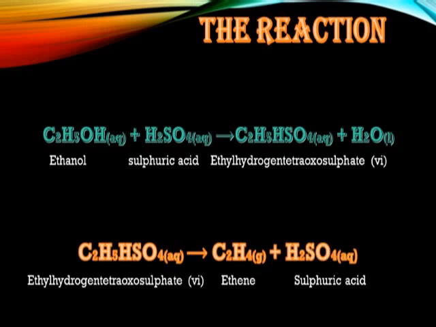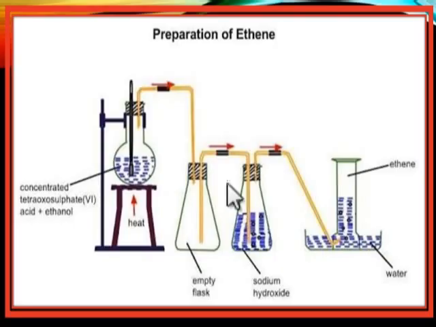All right, let's use a diagram to illustrate. Look at it now. This is a round bottom flask, this is a thermometer, this is the stand, and this is heat. When you put concentrated sulfuric acid and ethanol together in this round bottom flask and heat it, when it gets to a temperature of 170 degrees Celsius, you see that ethene gas will be liberated. When the gas is liberated, it gets into this conical flask. Now, this is an empty conical flask.